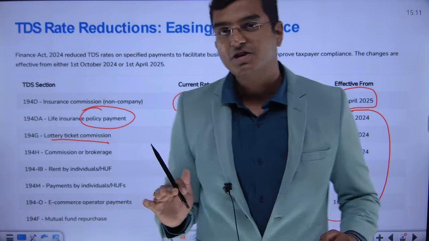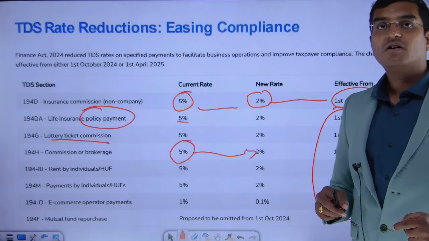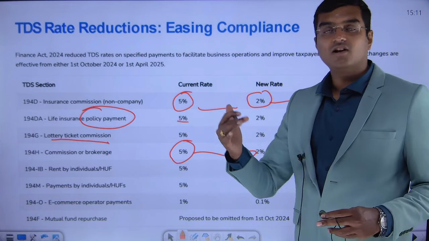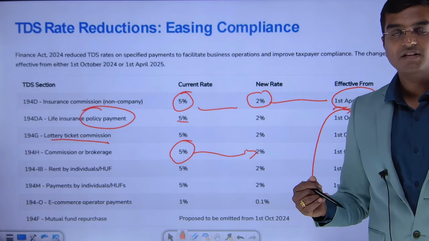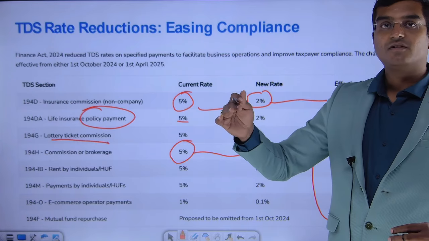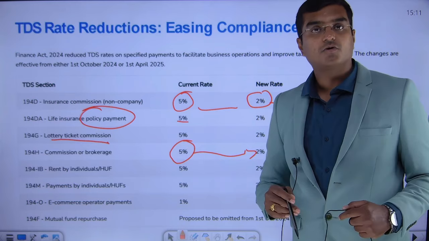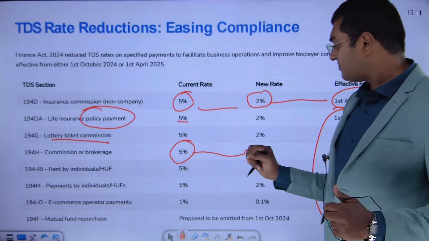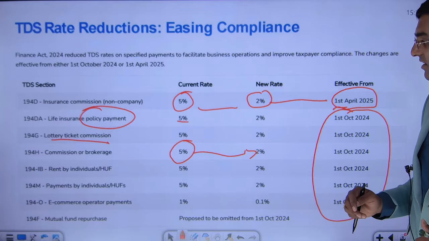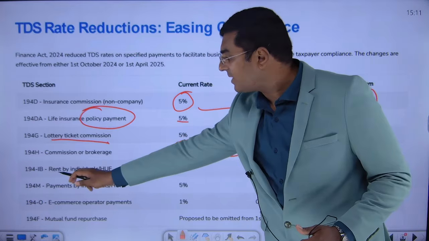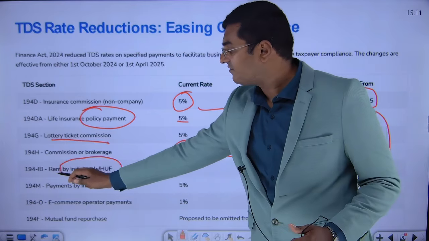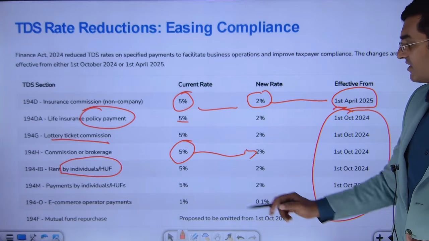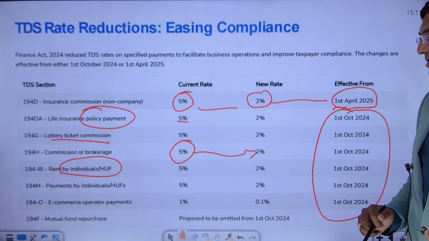At least just write the provision itself. What is it that you write in your exam? Lottery ticket commission. The moment in any of the sums, any of the problems, they give you lottery ticket commission or any commission or brokerage other than lottery tickets, for that also the tax has been reduced from 5% to 2%. Next one, dear friends, rent paid by individuals or HUF. There used to be a tax rate of 5%, that is reduced to 2%, dear friends.